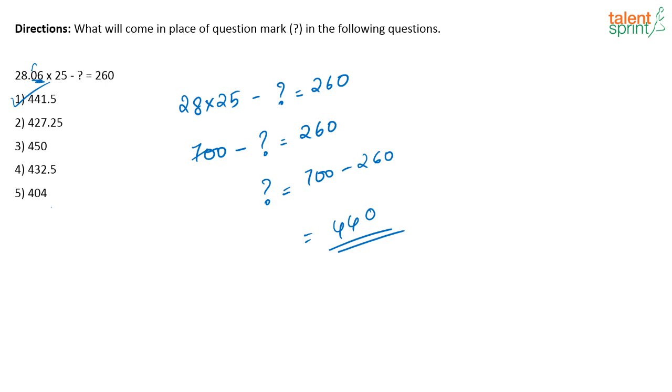So always decide whether you can approximate based on the options and based on the numbers given in the question. See, even if it was 28.5 or anything, we can think the 0.06 you can definitely eliminate.